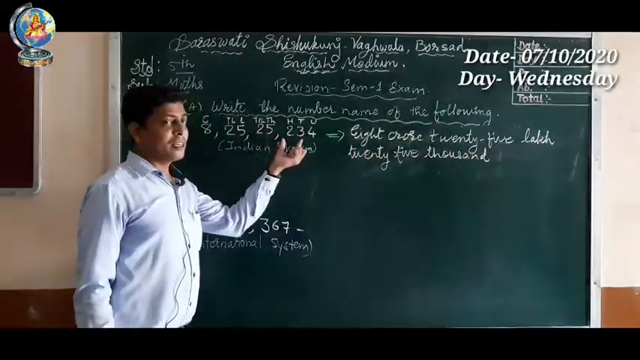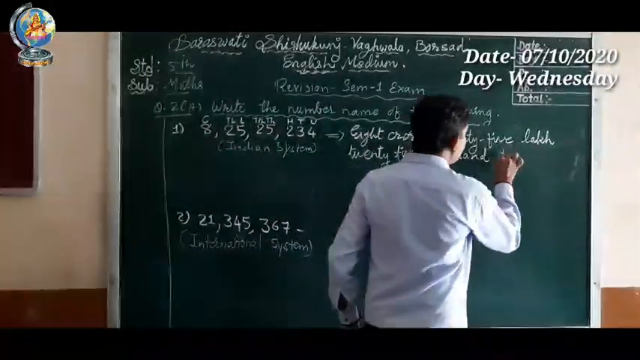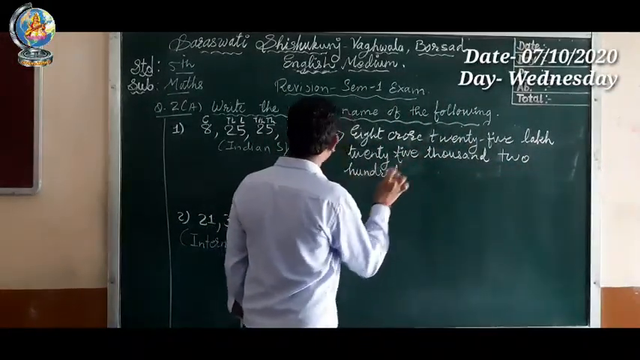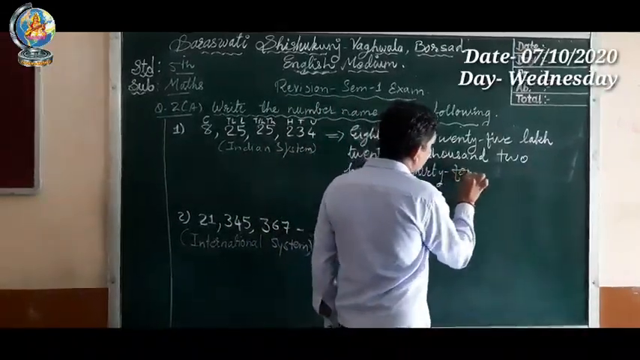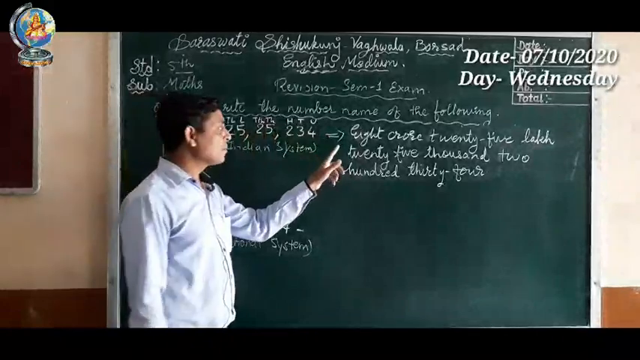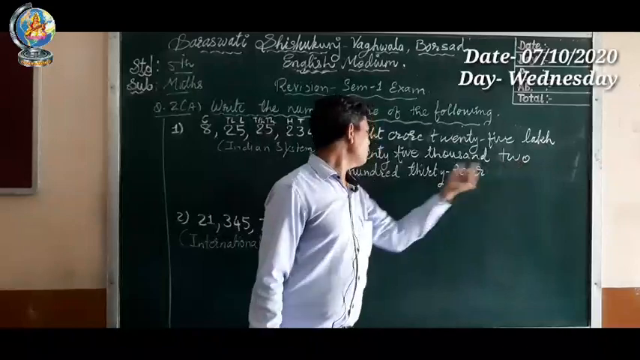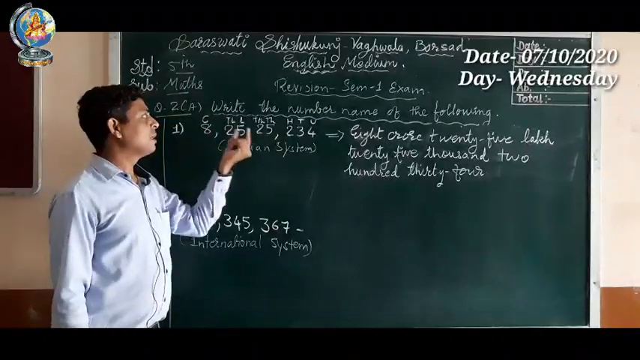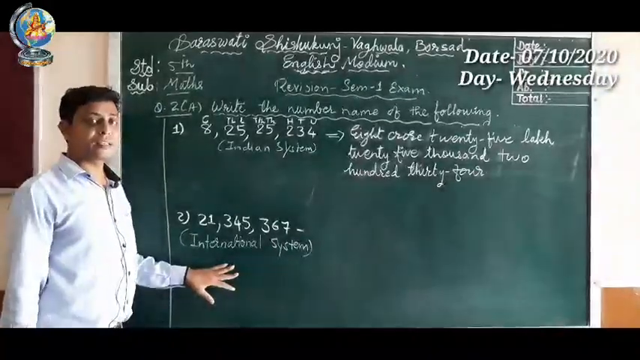After 25,000, what is that? 234. So how do we write 234? We know already. Two hundred thirty four. So by this way you can write the number name of a given number. So let's read again: 8 crore 25 lakh 25,234. Okay, you can read directly also: 8 crore 25 lakh 25,234.